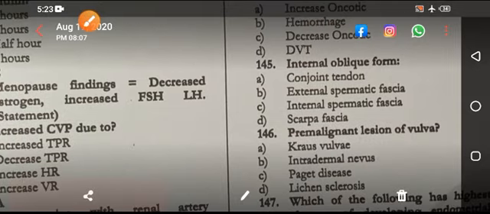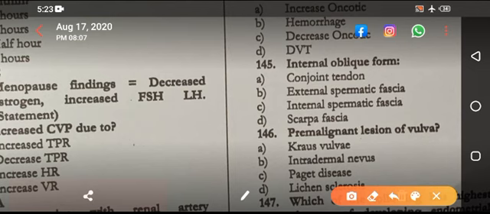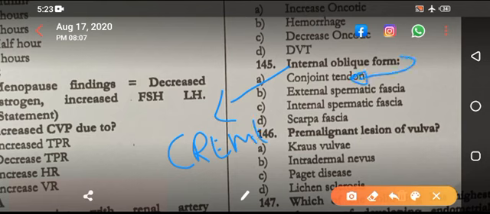Internal oblique forms what? You are having the external oblique and the internal oblique. It forms the cremasteric fascia and cremasteric muscle. That is missing. So the answer over here is conjoined tendon. Transversus abdominis muscle and internal oblique form the conjoined tendon. The external spermatic fascia is formed from the external oblique.